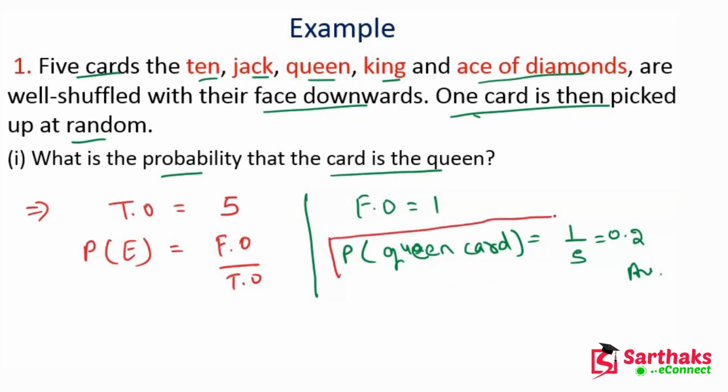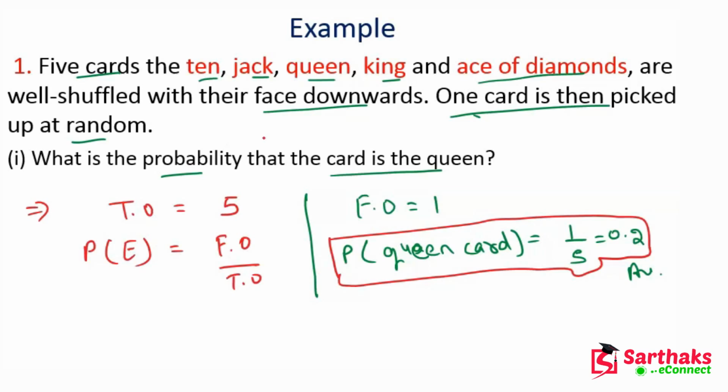If you observe all the questions we have done in previous lectures or in this lecture, the probability does not exceed 1. The probability is always less than or equal to 1 and greater than or equal to 0.